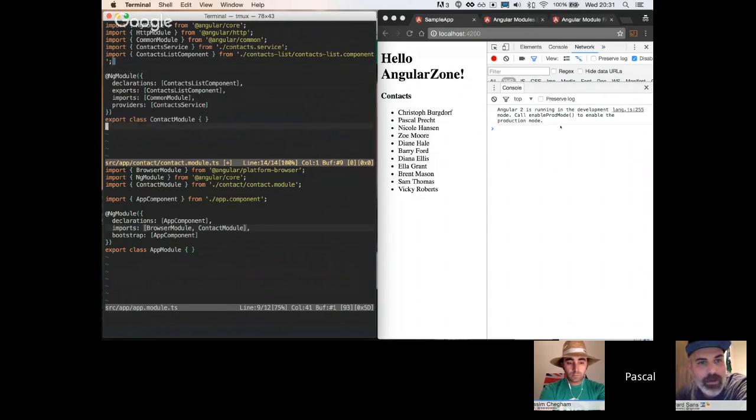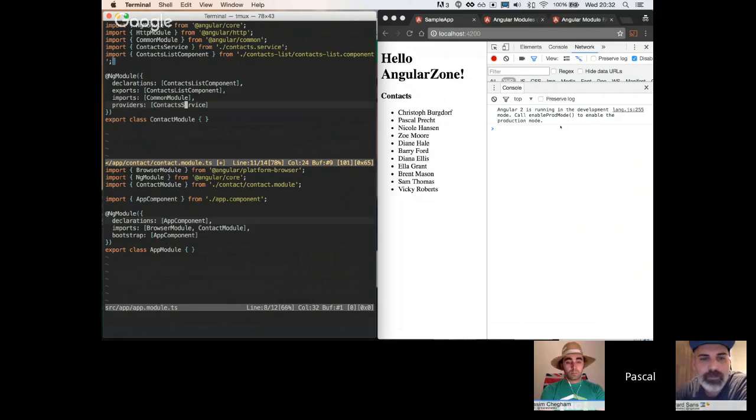So the providers is another thing. Again, ngModule has its own providers, right? And before we checked out this scenario, we had the providers defined down here in our application module. Now, since we've introduced a feature module for contacts, the contact service obviously belongs in this one. So that's why I moved it in there too, right? And now that module comes with the providers. It's pretty much the same way we've seen with the HTTP module, where the HTTP module introduces all the providers. But now we don't have to care about that. We just import the contact module.